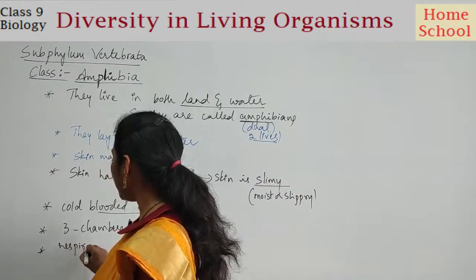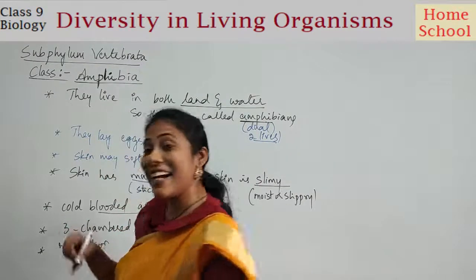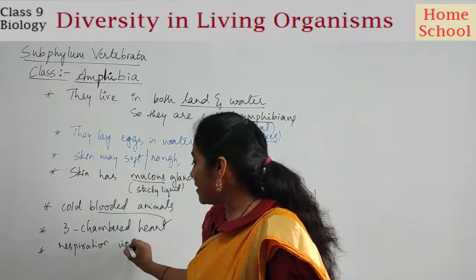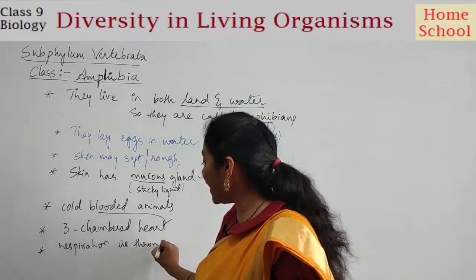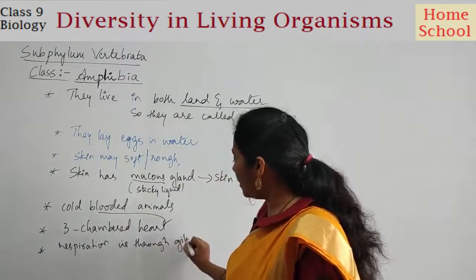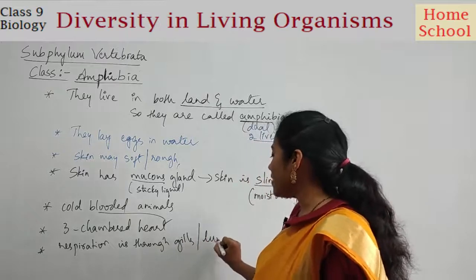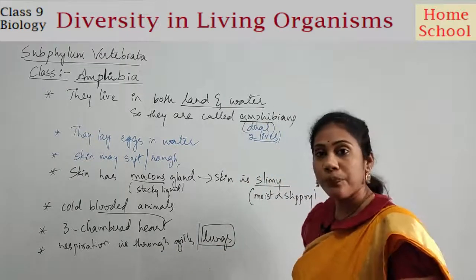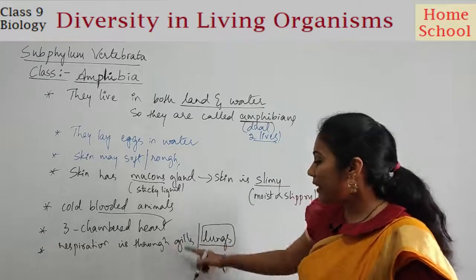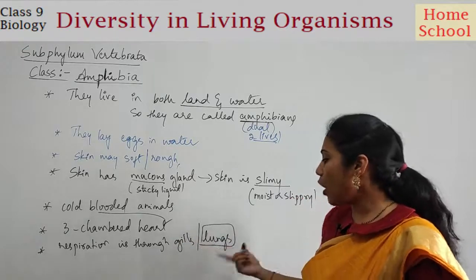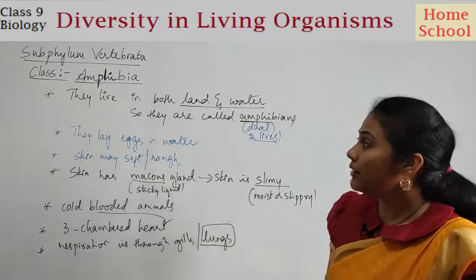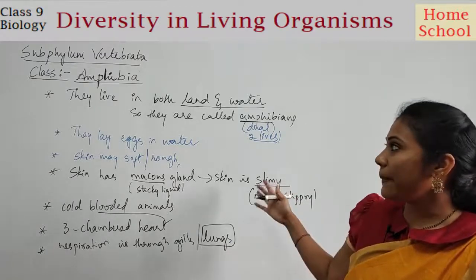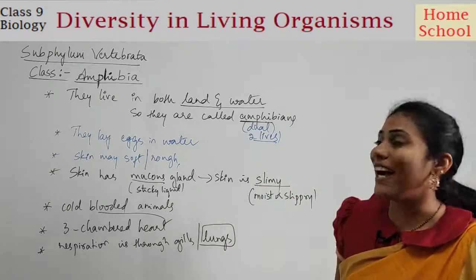That means they take up oxygen and they liberate carbon dioxide through gills or lungs. Okay, some amphibians have developed lungs also, right? So they may respire through either gills or lungs. So these are the major characteristics of amphibians.